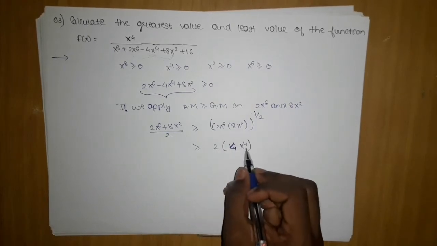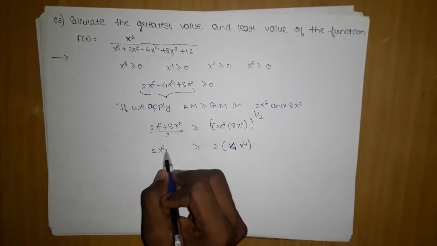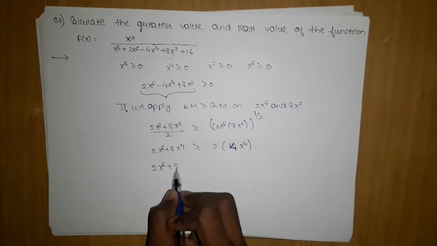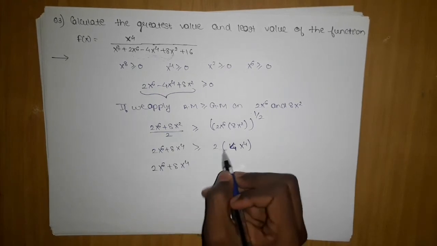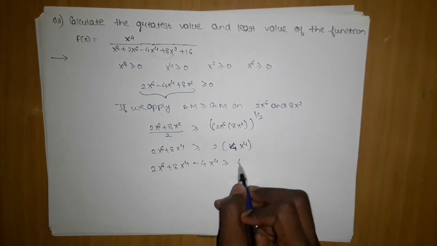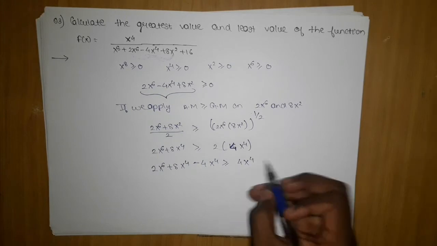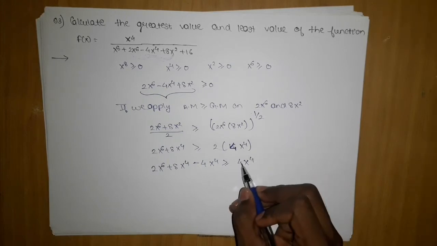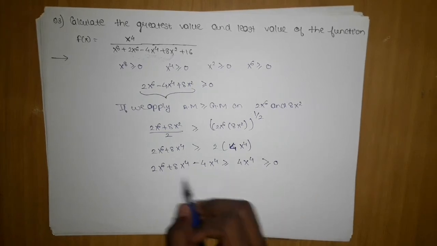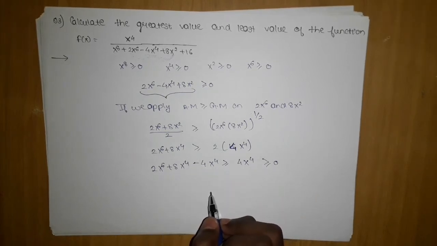So here 2 times 4x power 4 plus 2x power 6 plus 8x square, and what I can do, a simple thing, is take the 4x power 4 across, which becomes 2x power 6 plus 8x square minus 4x power 4 is greater than or equal to 4x power 4. Now I know x power 4 is greater than or equal to 0, multiplied by 4, so this is greater than or equal to 0, and then this is also greater than or equal to 0.